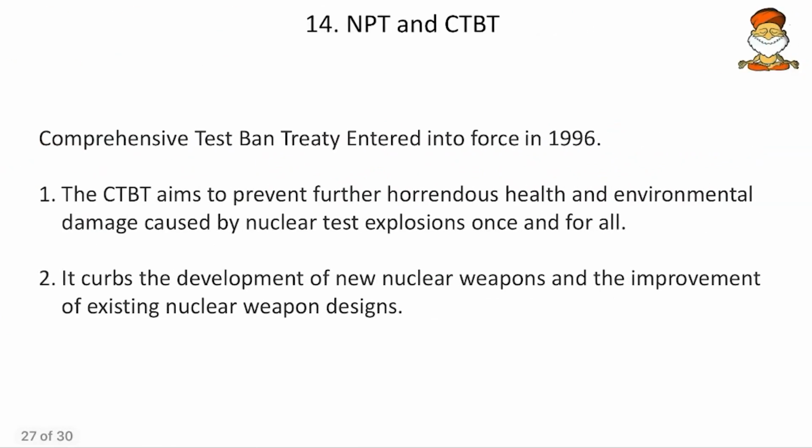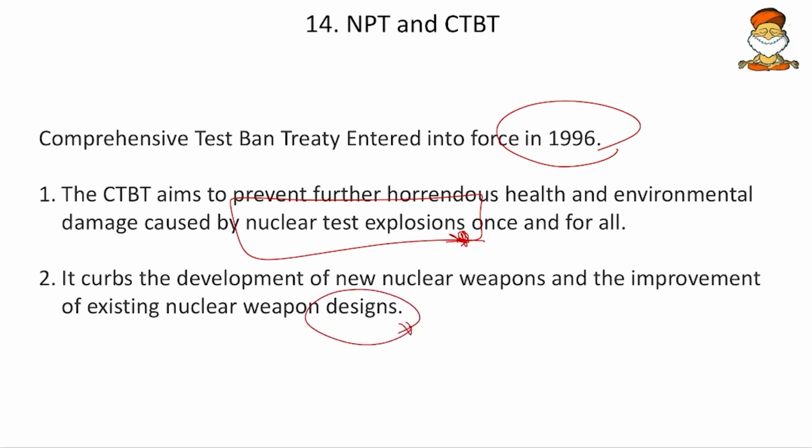Then come to next, CTBT, that is Comprehensive Test Ban Treaty. So that entered into force in 1996, and the CTBT aims to prevent further horrendous health and environmental damage caused by the nuclear test explosions. So here, by testing the nuclear weapons, so much damage is being caused. That is why CTBT concerns only with the testing, and then it curbs the development of new nuclear weapons and the improvement of existing nuclear weapon designs. Okay. So it is like both the armamentation and the testing, because if you are coming up with any new nuclear weapon, obviously you are testing that. So again, both are interlinked.